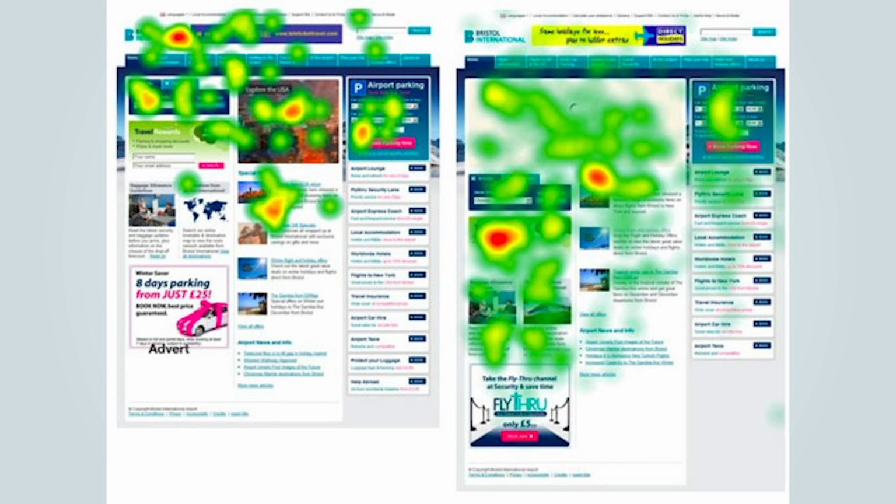Now, sometimes you may want to put your CTA below the fold. The trick with this, and Unbounce had a study on this, is they found that if you put less content above the fold, it causes people to scroll more. So if your goal is to have all your CTAs below the fold, then you don't want to have too much content above the fold, because that's how you can get more and more people to scroll. And you can use Crazy Egg to run a scroll map test or a heat map test to see where people are clicking on your page to help you determine where you should be placing your call to action.